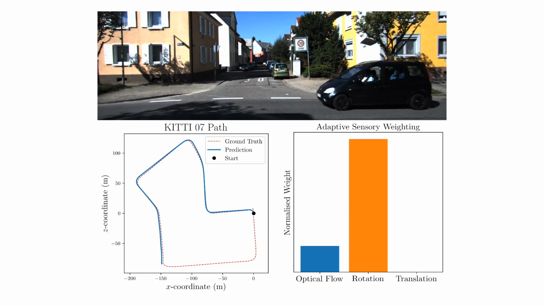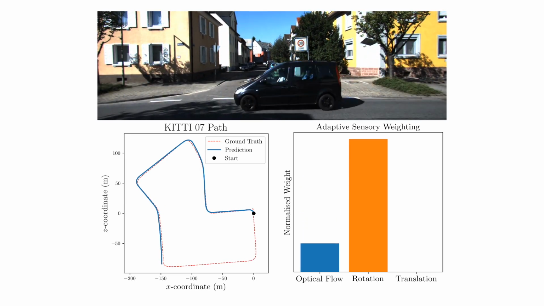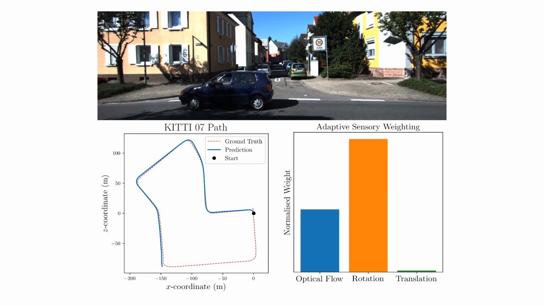One interesting thing is that the optical flow weight fluctuates even when the vehicle is stationary. If you look carefully, you can see that the optical flow rises whenever there's a vehicle passing by.